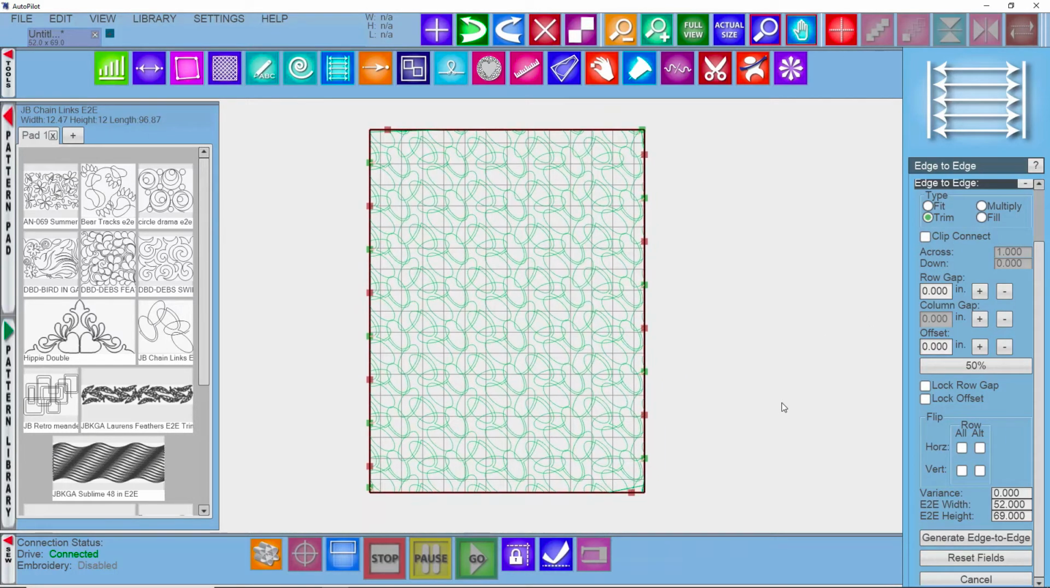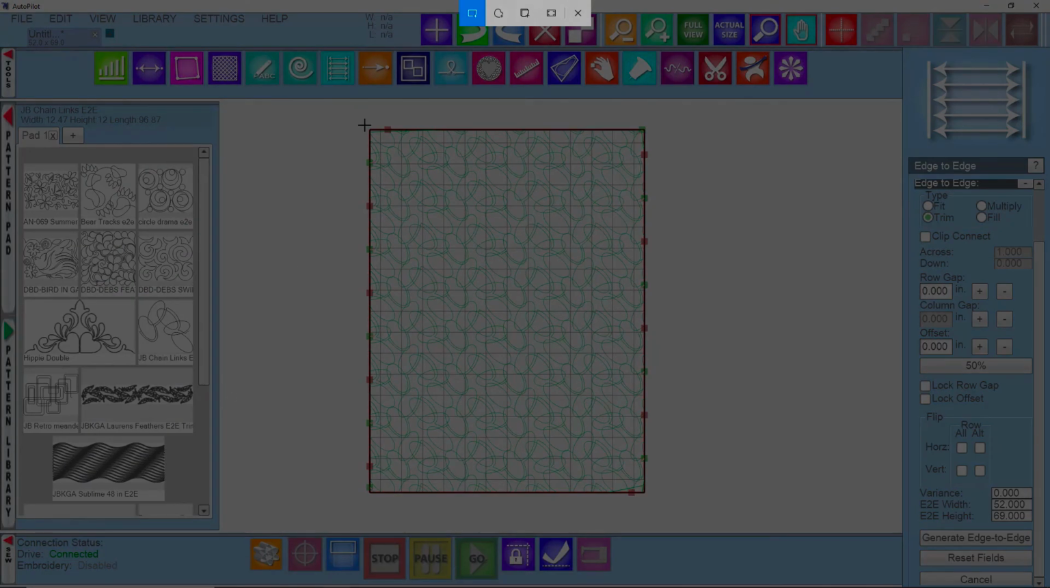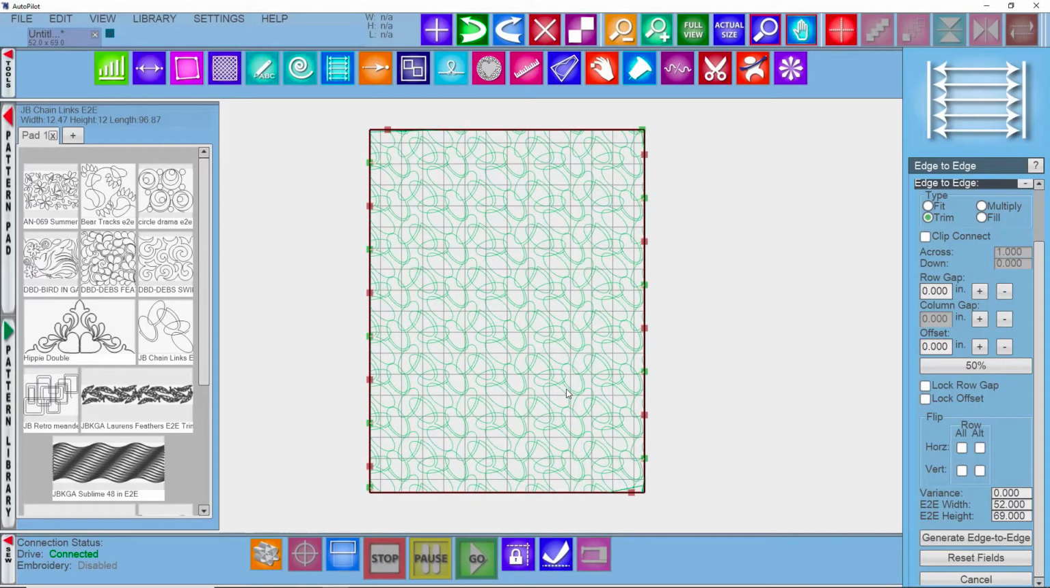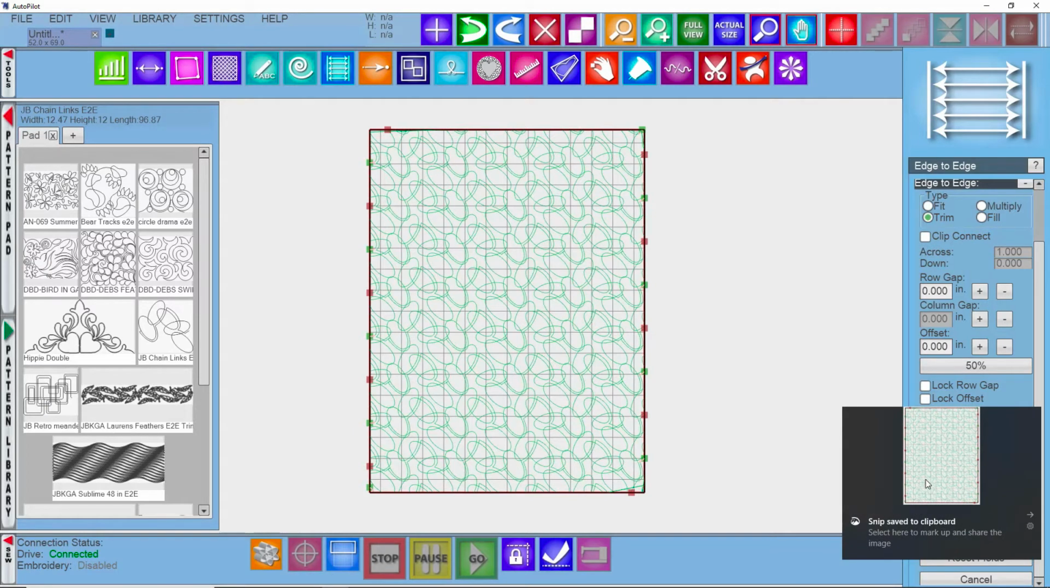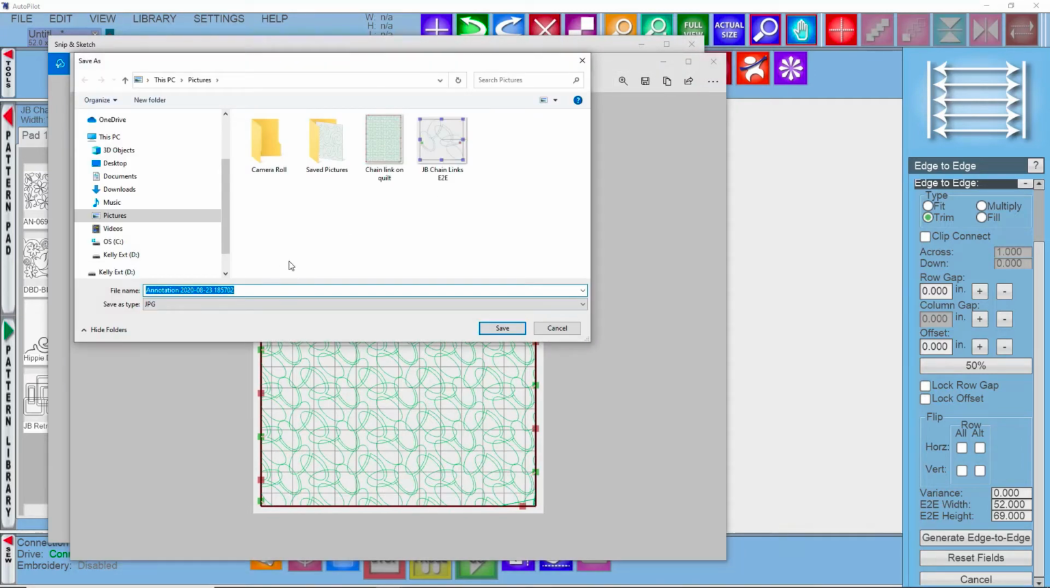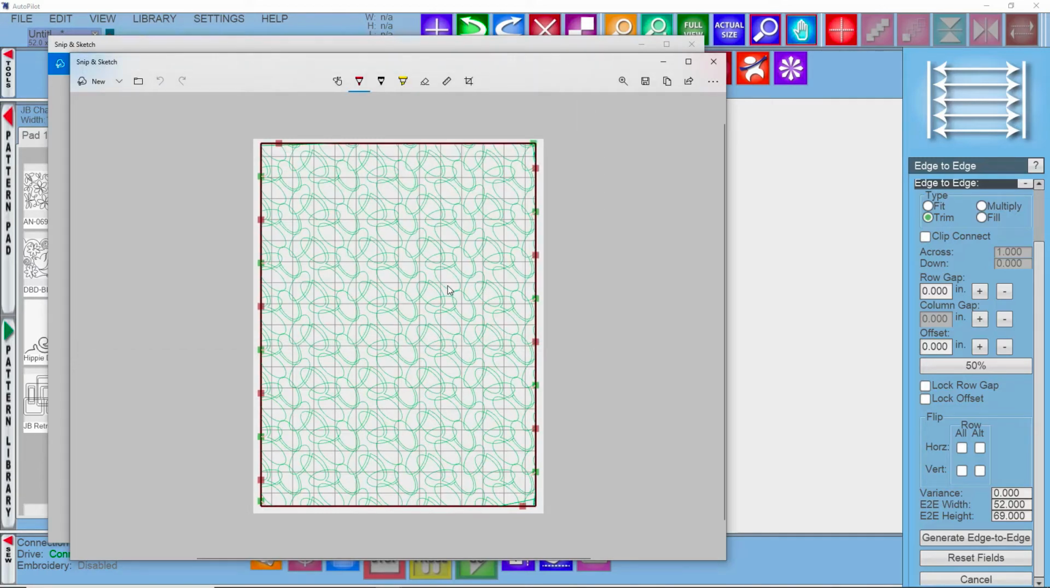So I'll say accept. And now let's do another Windows icon, Shift S. Gives me the crosshair. I'm going to marquee around that to show the customer what it looks like in a quilt. Save. And we'll call this one JB Chain Links Repeat. And save that. So I've got those two ready for my Evernote notebook.